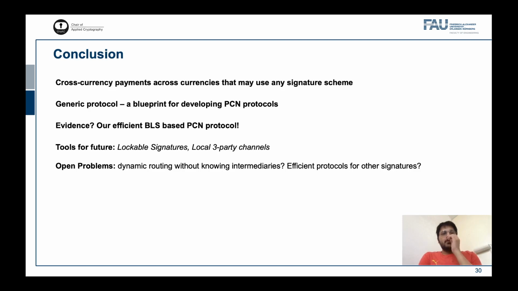In conclusion, we give the first cross-currency payment protocol that is compatible with all signature schemes. This protocol can be viewed as a blueprint to develop efficient protocols for specific signature schemes of interest. Also, the new tools introduced in this work can be used to develop newer applications. Other interesting open problems that arise from our work are if we can have dynamic routing of payments for all signatures, where the sender does not know the intermediaries ahead of time, and also if we can have efficient protocols for other signature schemes of interest.